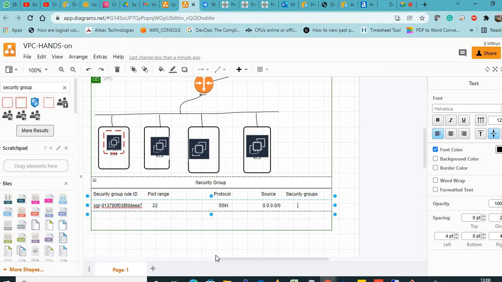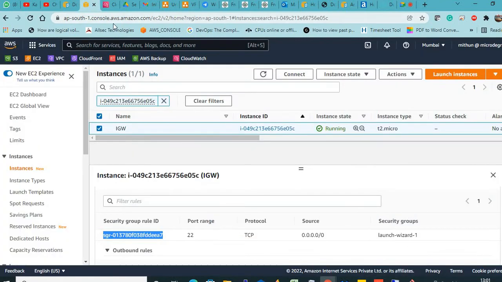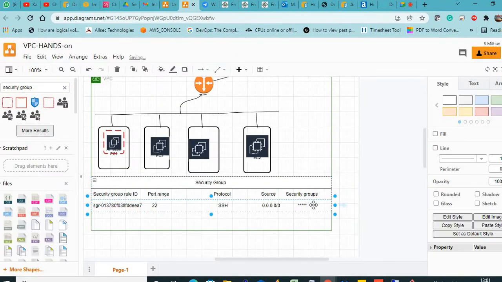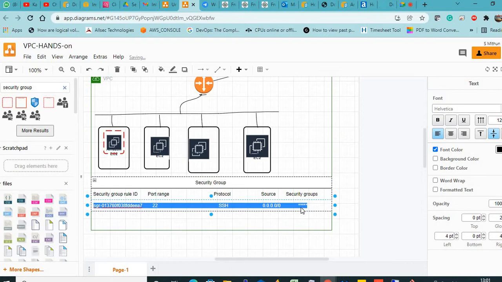And for the security groups, it is a name we are going to create. Clear? For example, that will be launch-wizard-1.